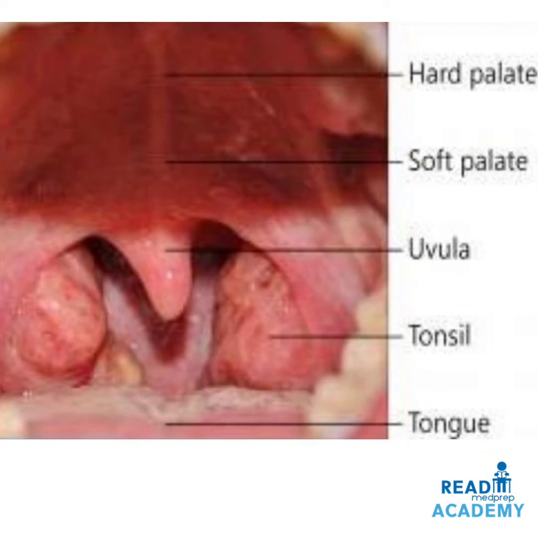Here in this image you can see the location of the tonsil, which is present between the anterior and the posterior fauces. In the center you can see the uvula, above it is the soft palate and the hard palate.